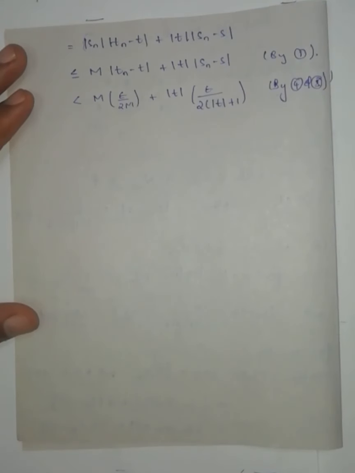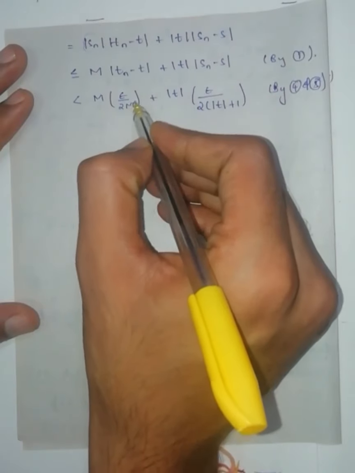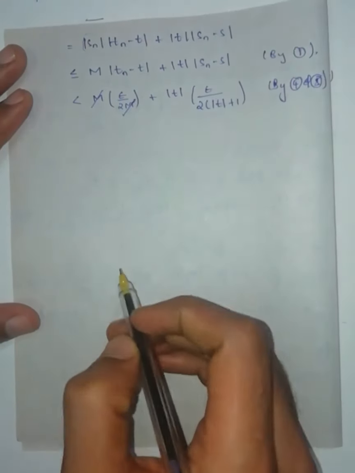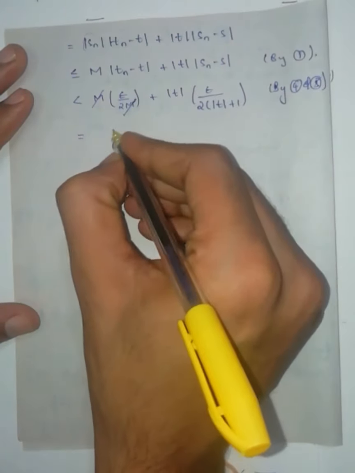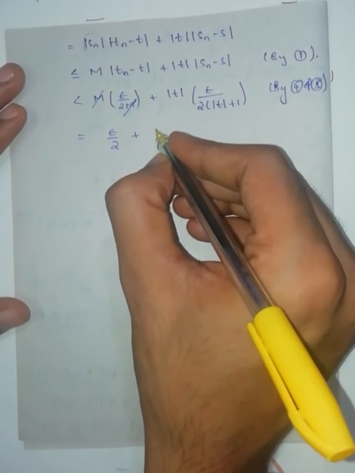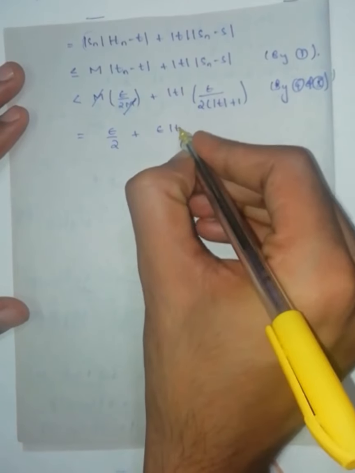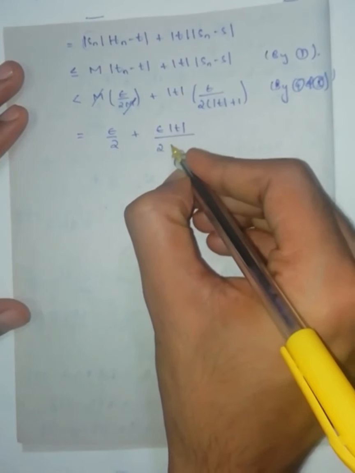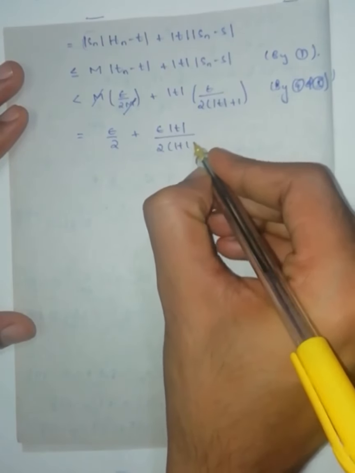Now m gets cancelled, which is equal to epsilon by 2 plus epsilon into modulus of T by 2 into modulus of T plus 1.